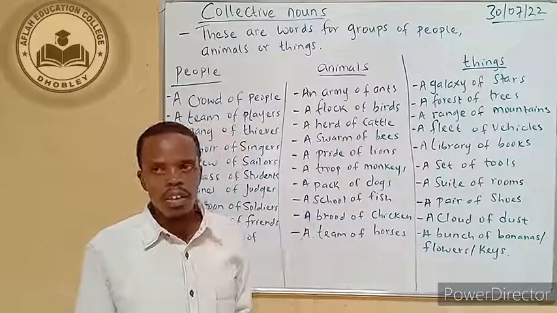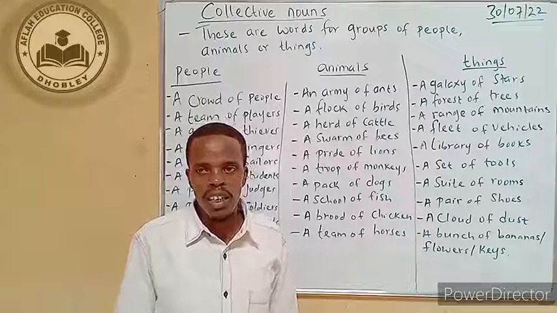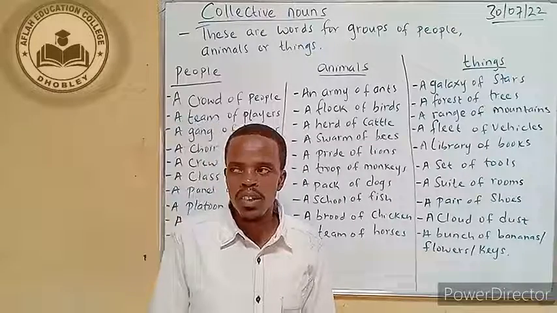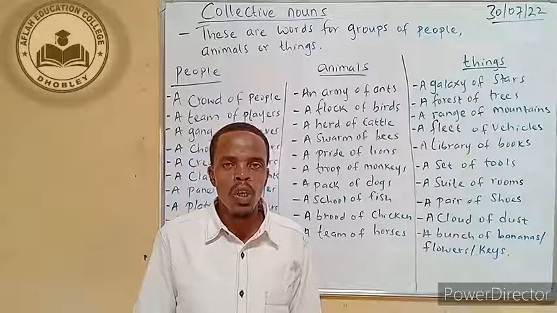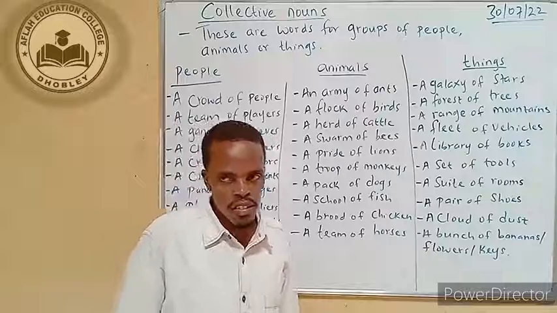So we are going to look at some of the words that are used in collective nouns, words which describe groups of people, groups of animals, and groups of things.